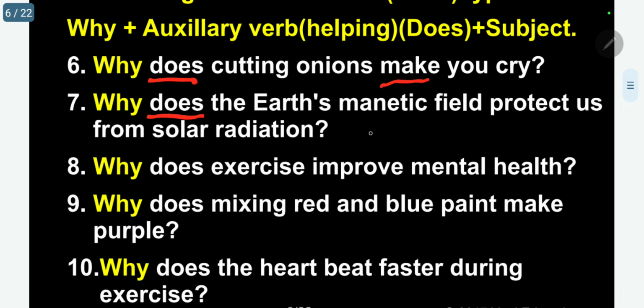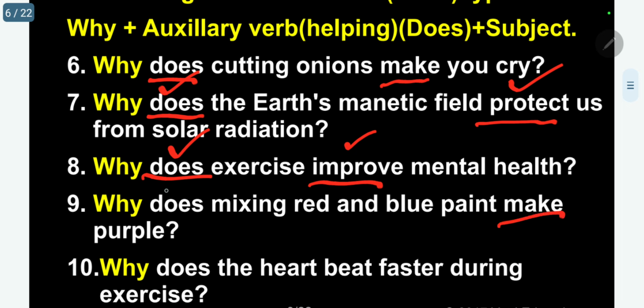Why does the earth's magnetic field protect us from solar radiation? Protect, main verb, does, auxiliary verb. Why does exercise improve mental health? Improve, main verb, does, auxiliary verb. Why does mixing red and blue paint make purple?